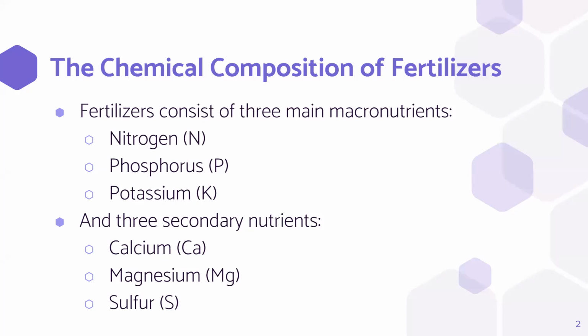Fertilizers consist of three main macronutrients: nitrogen, atomic symbol N, phosphorus, atomic symbol P, potassium, atomic symbol K, and three secondary nutrients: calcium, atomic symbol Ca, magnesium, atomic symbol Mg, and sulfur, atomic symbol S. All of these are natural pure elements that can be found on the periodic table, as we learned in the semester of chemistry. And you can also learn their properties from the periodic table.